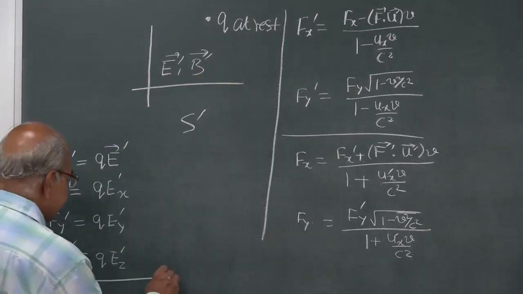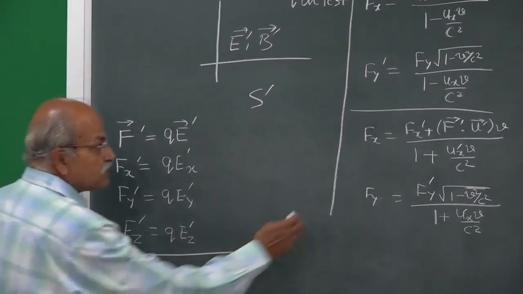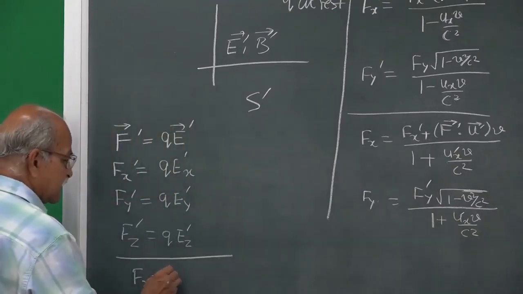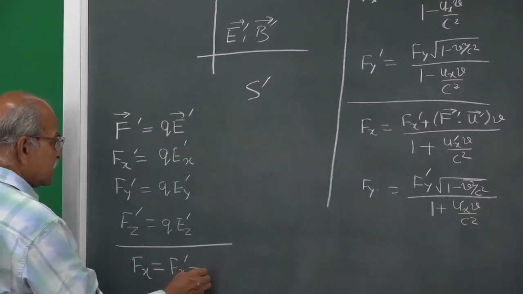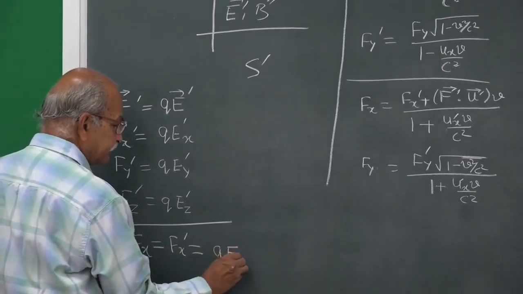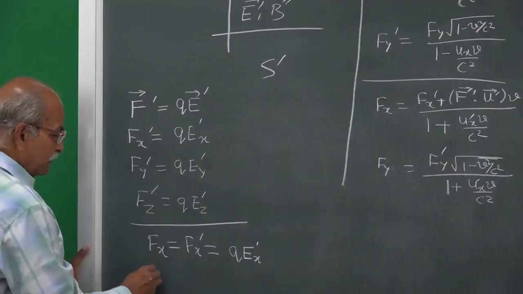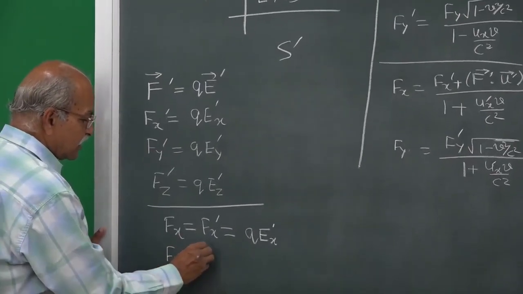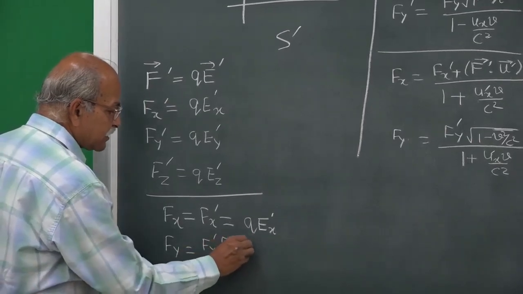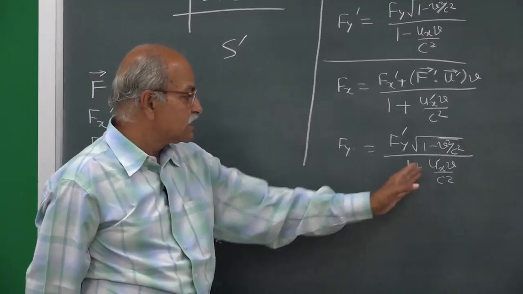What you get is Fx equal to just Fx prime, because this is 0, this is 0. So this is Fx prime, and that is q times Ex prime. Then Fy is equal to Fy prime times square root of 1 minus v square by c square, because this denominator is just 1.